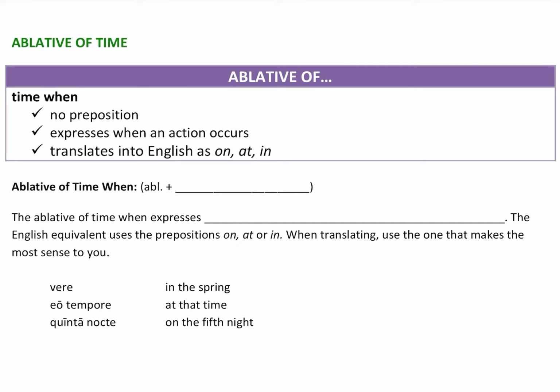All right, so we know ablative of time is ablative and no preposition. So the ablative of time expresses WHEN, I'm going to put that in capitals, that's going to be important, when an action occurs. The English equivalent uses the prepositions on, at, or in. So when translating, use the one that makes the most sense to you.